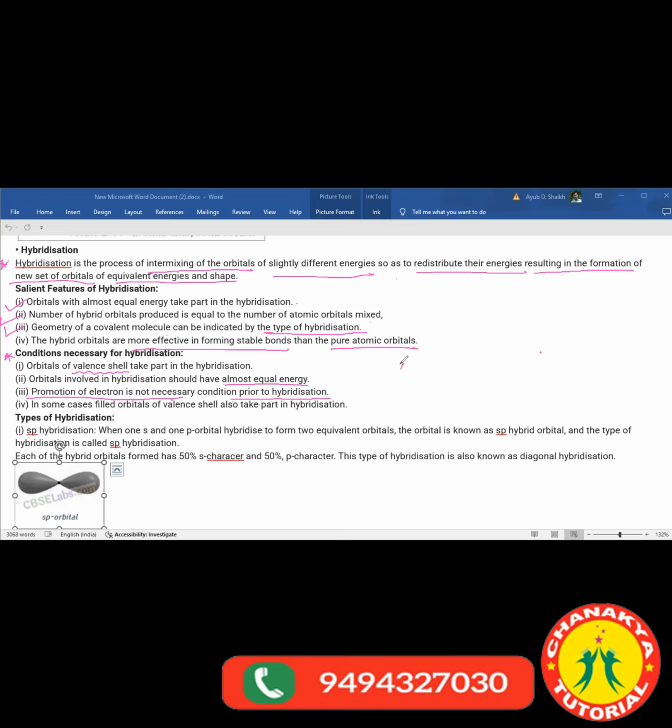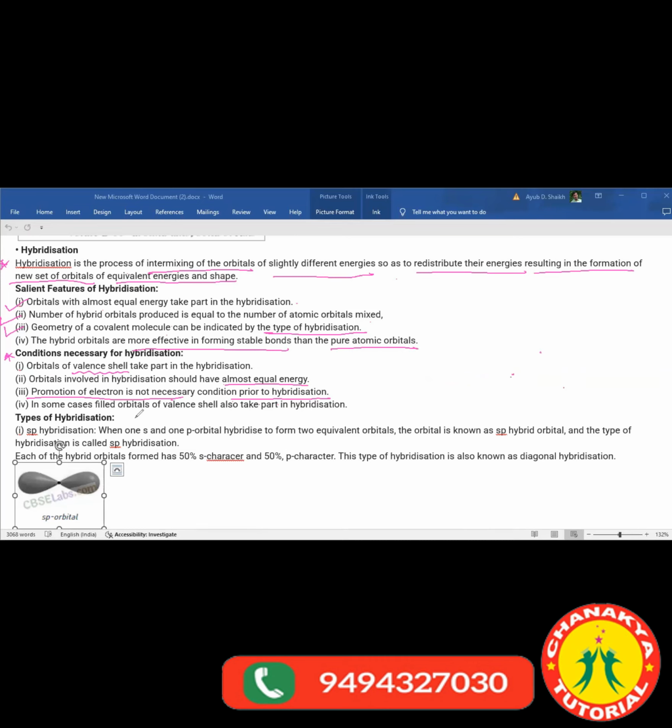Promotion of an electron means what? If the s orbital is here and the p orbitals are here, only two p orbitals are filled with electrons. So one electron from the s would jump to the p, and you will get an equal number of electrons in all the orbitals, 1, 2, 3, and this is sp3 hybridization. In this, the electron from the s orbital is promoted to the p orbital. So it is not an essential condition. Clear? It does not happen every time.